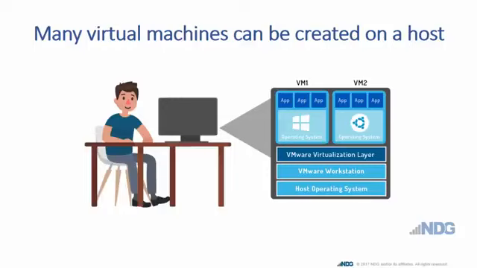Many virtual machines can be created on a single host computer. In this image, the computer is running two virtual machines, VM1, which is running the Windows operating system, and VM2, which is running the Ubuntu Linux operating system. These virtual machines are on top of the virtualization layer being managed by VMware Workstation.